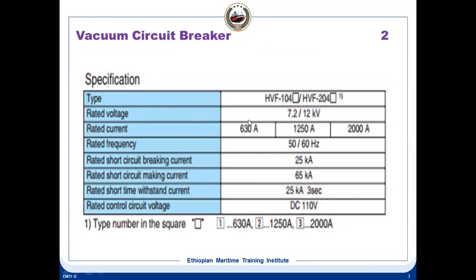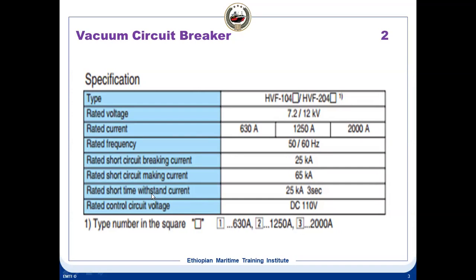What are the things you will find on a breaker? Normally you'll find them not on the front side of the breaker. If you look at the side, you'll find a sticker or a tally like this, which mentions voltage, current, frequency. The requirement is there because with VCB or SF6 breakers on board ship, you cannot do any maintenance. If you lose the vacuum or the SF6 gas, you need to replace the breaker. And normally they have spare breakers on board ship. You'll always find at least one spare breaker.